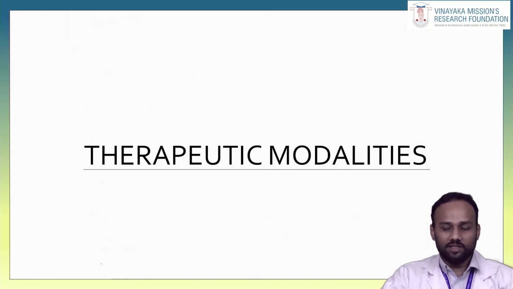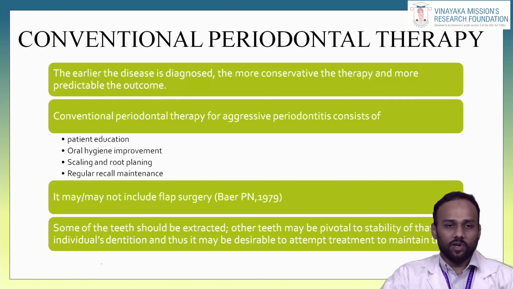Then we'll see about the conventional therapeutic modalities or treatment modalities. In conventional periodontal therapy, the earlier the disease diagnosis, the more conservative the therapy and the more predictable the outcome. The conventional periodontal therapy for aggressive periodontitis consists of patient education, oral hygiene improvement, scaling and root planing, and regular recall maintenance. It may not include flap surgery.